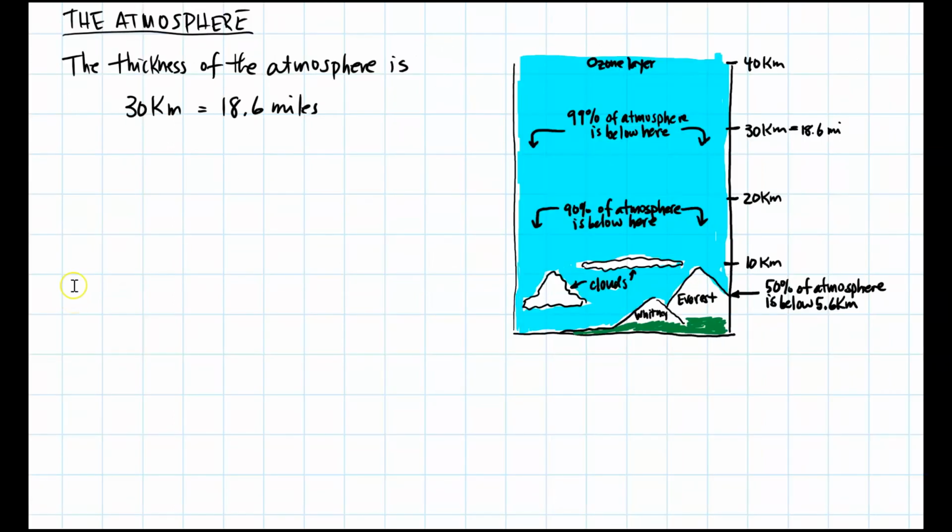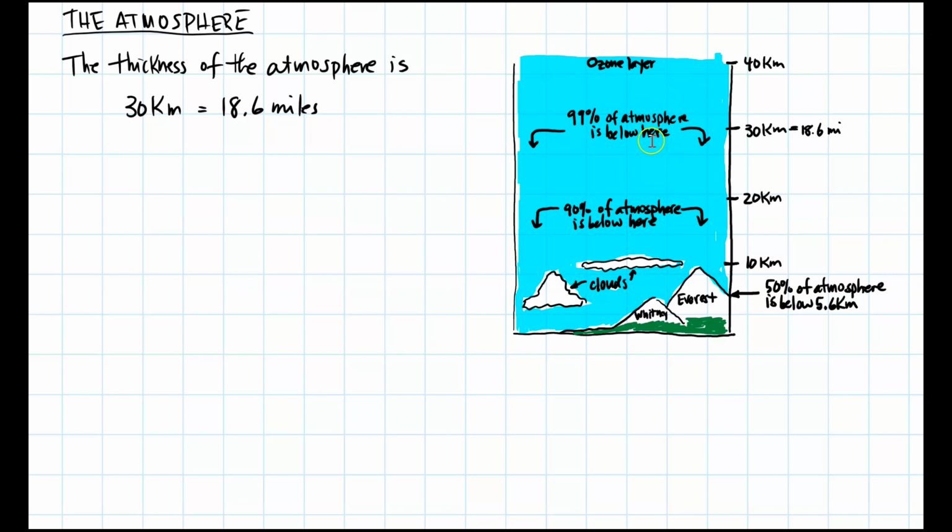The atmosphere. The thickness of the atmosphere is 30 kilometers, which is equal to 18.6 miles. Over here on the right, I have a picture. Mount Whitney is about 10 kilometers high. And if you go up to 20 kilometers, 90% of the atmosphere is below 20 kilometers. And if you go up to 30 kilometers, which is 18.6 miles, 99% of the atmosphere is below this line right here.